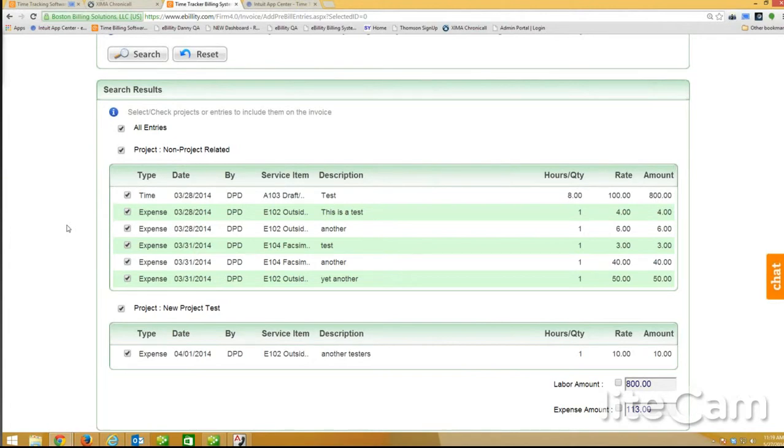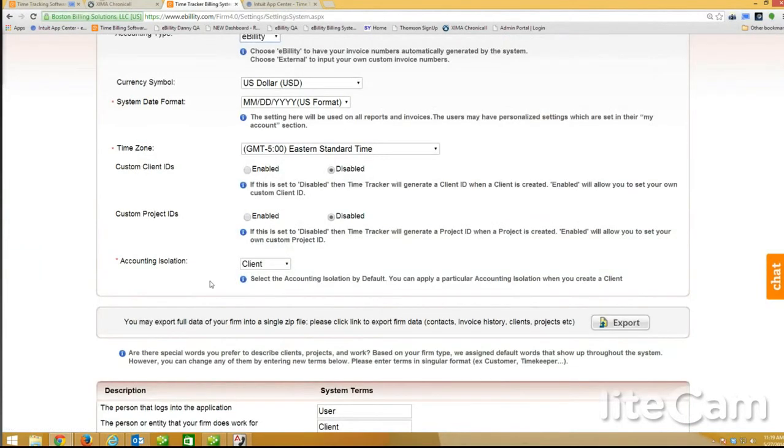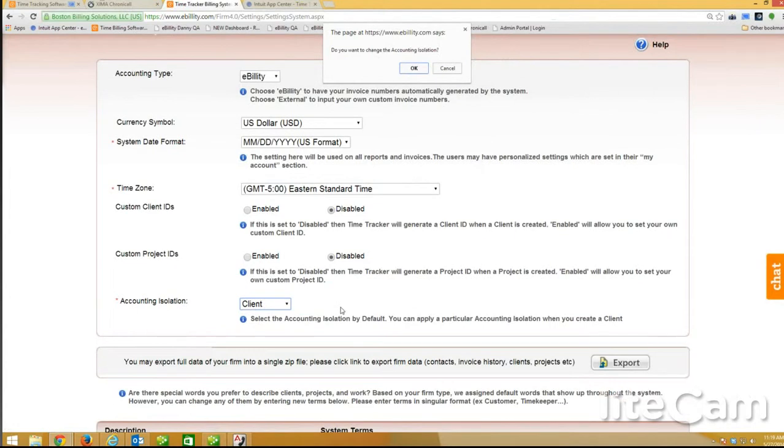You'll see that you have to learn that people will ask. This was something that was asked for a long time. People were saying, I want to invoice only one project at a time. The other thing you get out of that is that you can see just the balance for that project. Actually, I don't want to switch it for the whole firm. I just wanted to switch it just for that one client. So let's go back to the client.